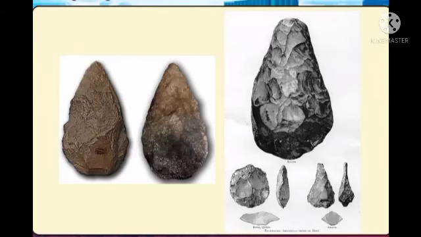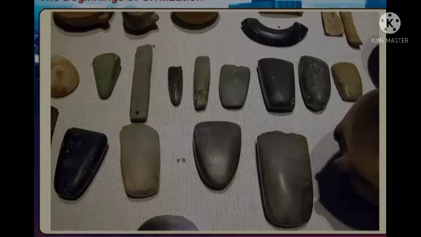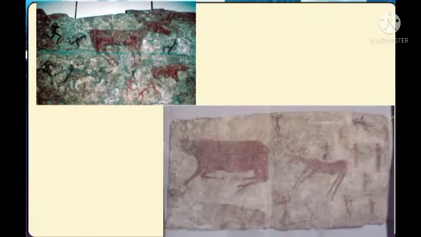And these are example pictures from the prehistoric period, showing how the people lived and what types of stones they used. This is one more example of the prehistoric period, how the people used things. All these examples were used by people during the prehistoric period. And this is an example of rock paintings, famous rock paintings from Bhimbetka. It is also one kind of rock painting from the early period.